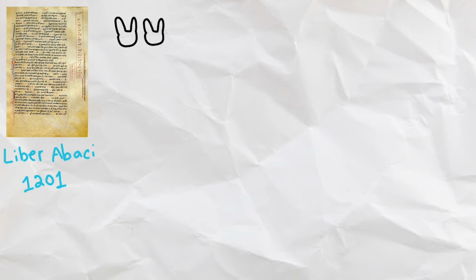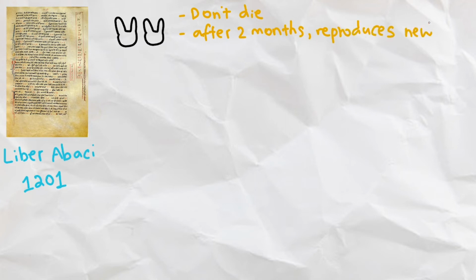In 1202, the Fibonacci sequence first appears in the book Liber Abaci by Fibonacci, accompanied by an example with a rabbit population problem. Suppose we have pairs of rabbits that don't die, and after 2 months of maturation, the female rabbit produces a new pair of male and female rabbits every month.